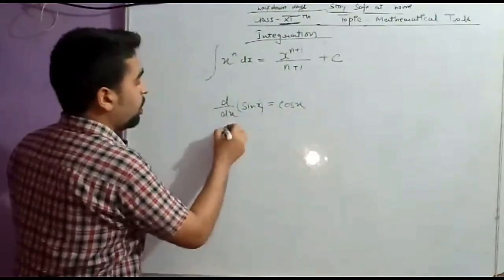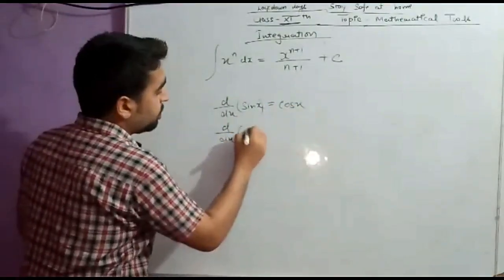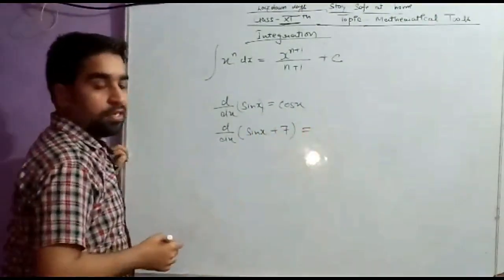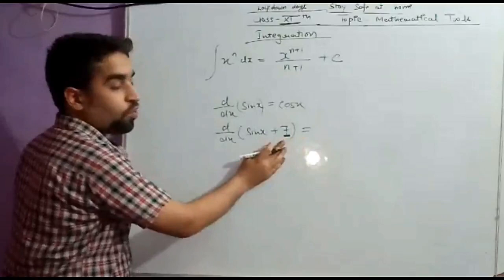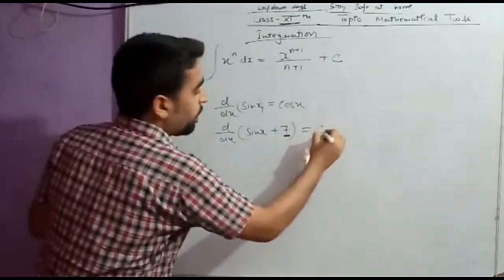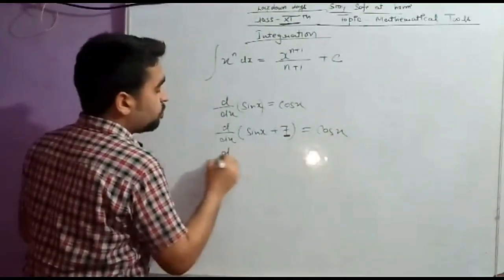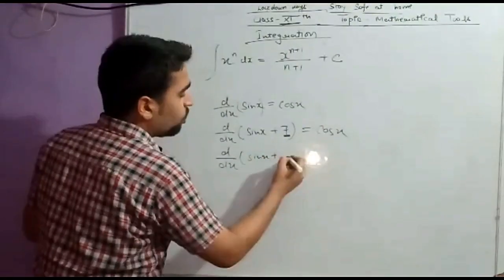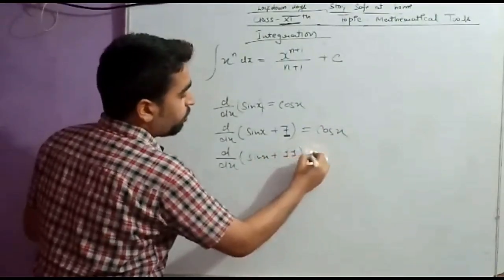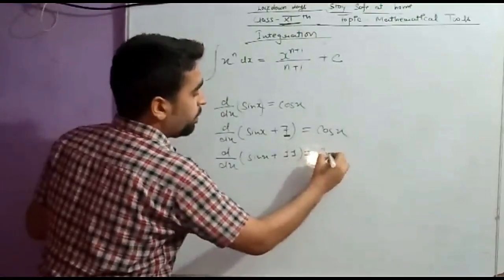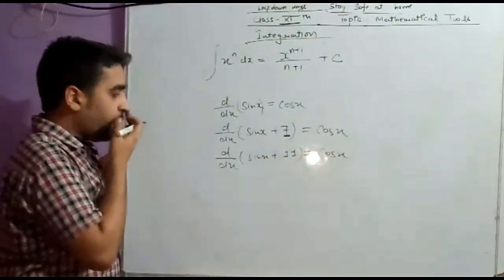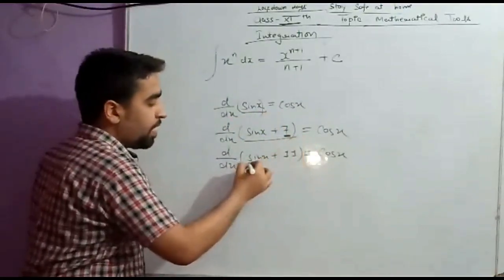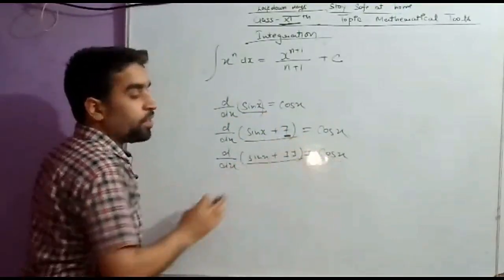Now suppose we are differentiating sin x plus 7. What will be the answer? Because the differentiation of a constant is 0, we will get cos x. Suppose we differentiate sin x plus any constant, say 11. That will be cos x. So every time we differentiate either sin x plus 7 or sin x plus 11, we get cos x only.